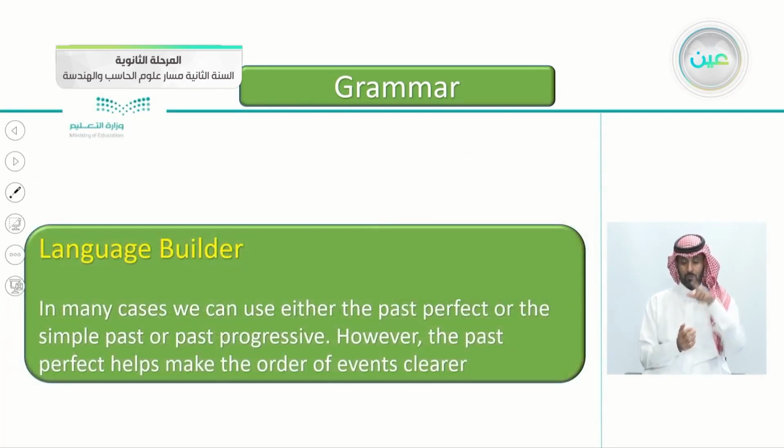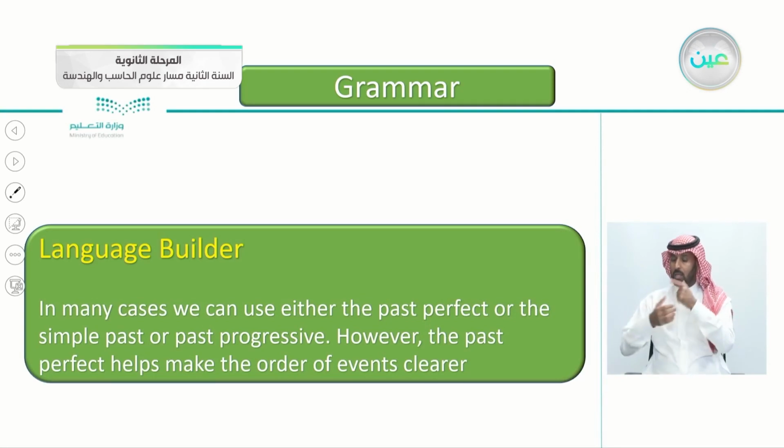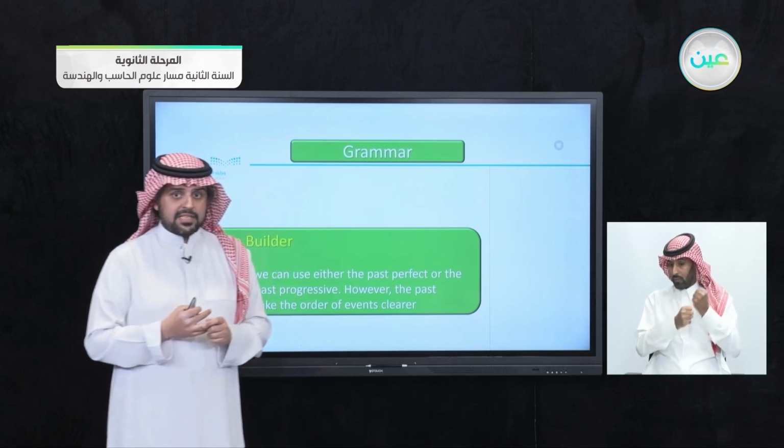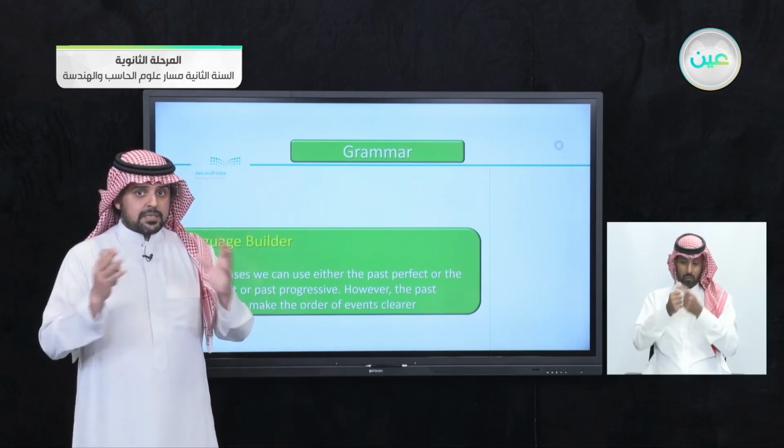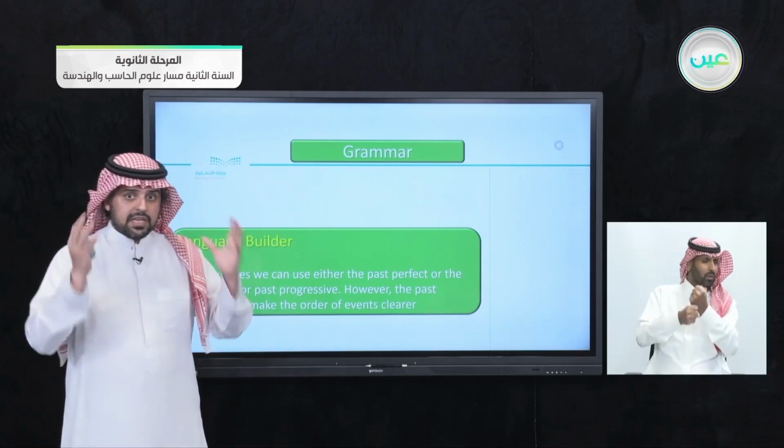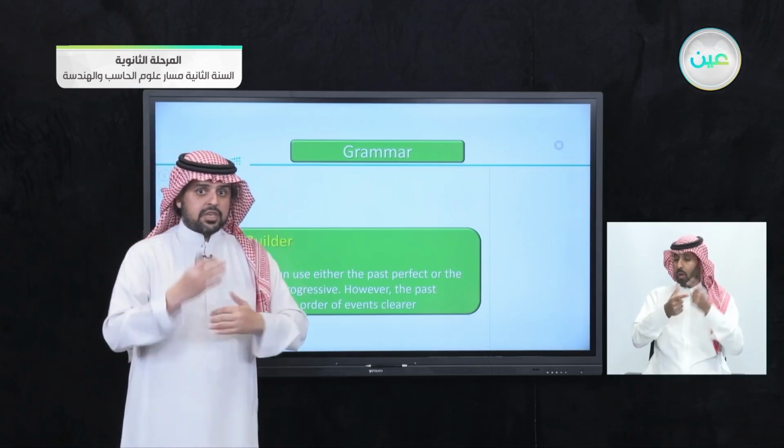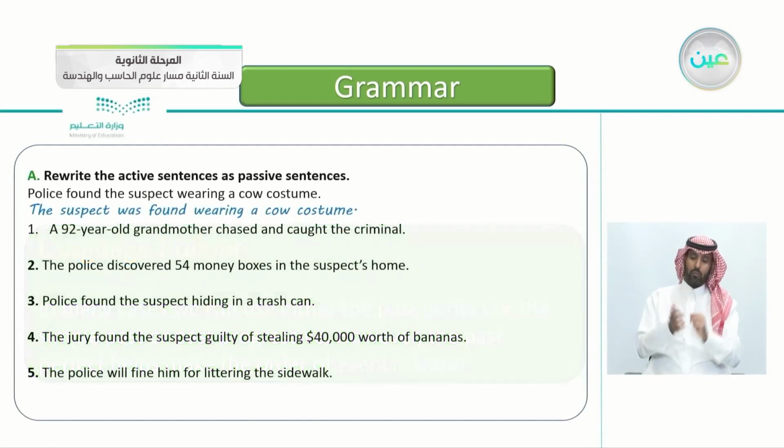Here's a language builder for you. In many cases, we can use either the past perfect or the simple past or even the past progressive. However, the past perfect makes the order of the events clearer. So you can use either the past perfect or the simple past, but using the past perfect will make it more clear to understand the chronological order of the events.